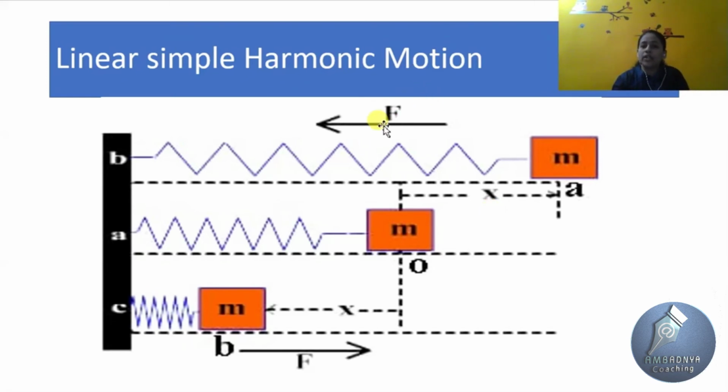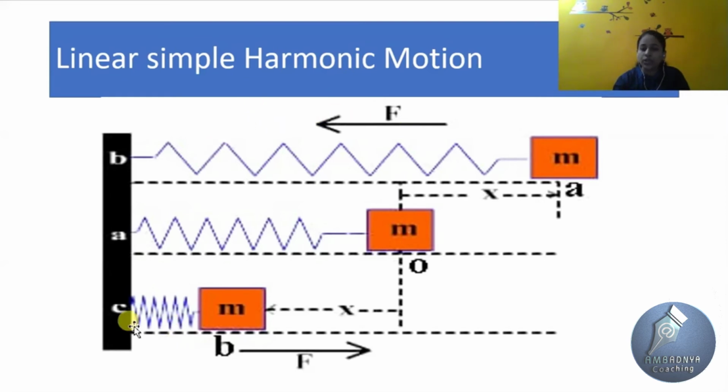So the force is towards the left but the displacement is towards the right. So force and displacement are opposite to each other. So F is directly proportional to x but the sign is negative; F is directly proportional to x but in the opposite direction.